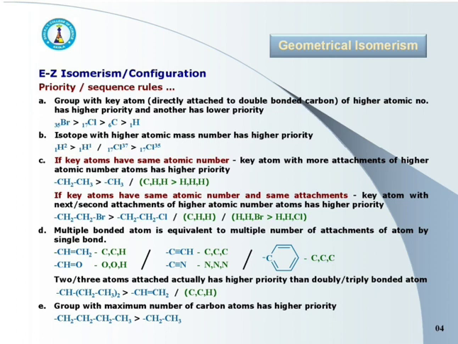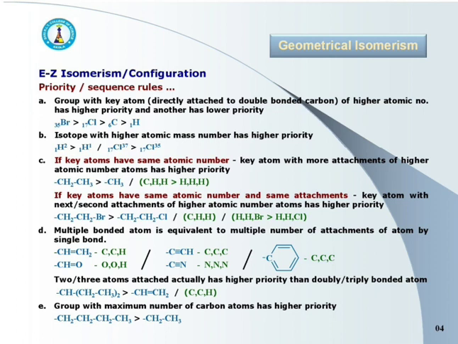Consider the atoms Br, Cl, C and H, that is bromine, chlorine, carbon and hydrogen. Br has atomic number 35, Cl has 17, carbon has 6 and hydrogen has atomic number 1.